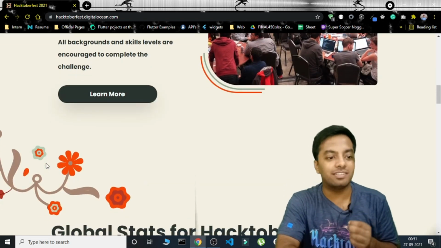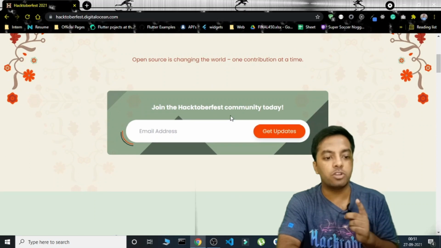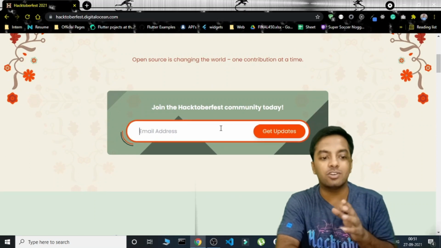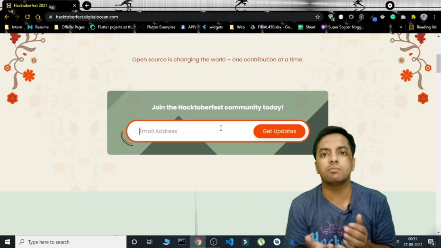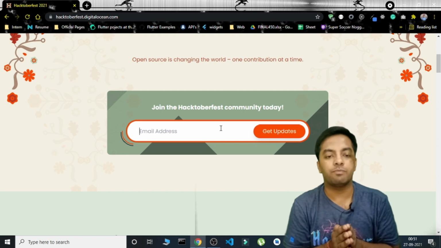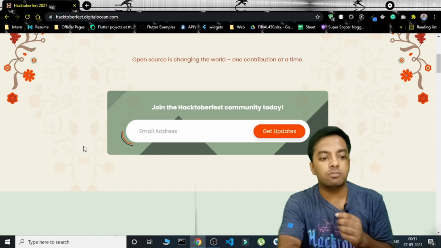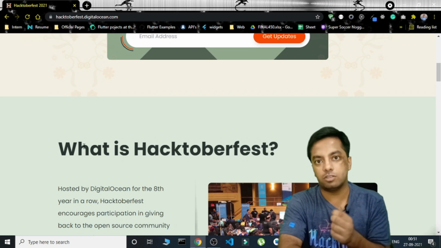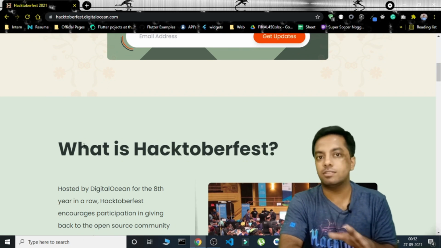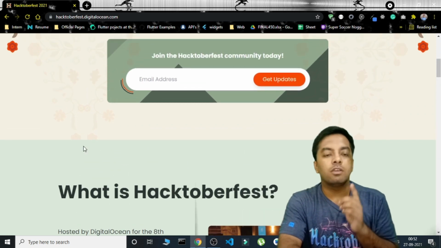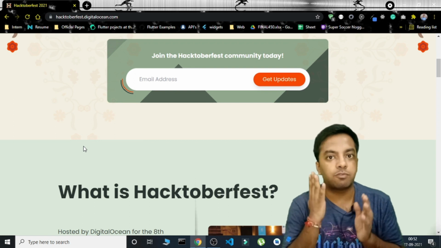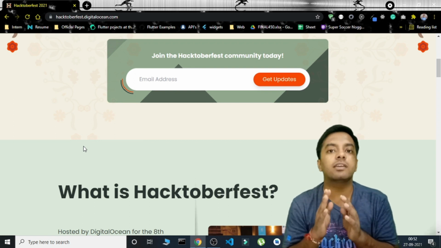How to participate in this event? First thing, you can go here and enter your email address, so you will receive continuous updates on Hacktoberfest. Next, there are some conditions you have to fulfill in order to pass this Hacktoberfest event. What are those? You have to get 4 successful merged PRs in a public repository.